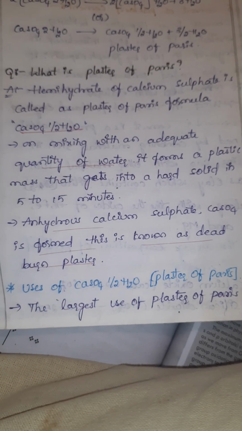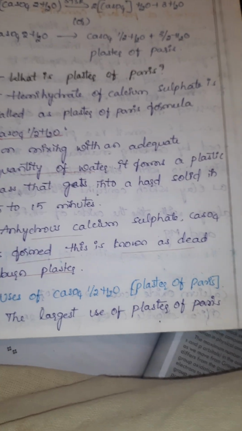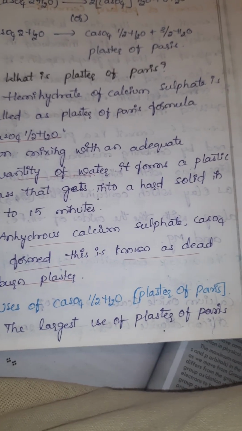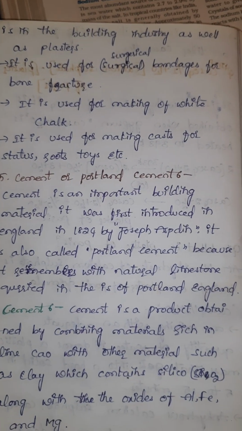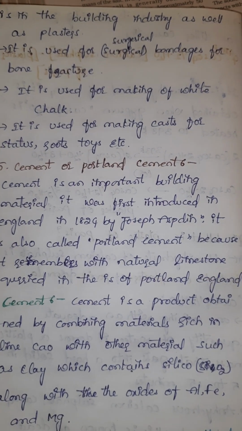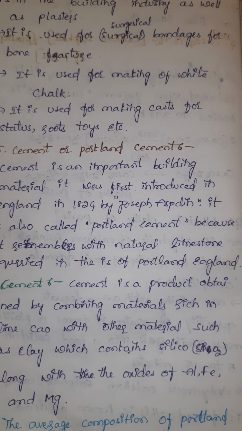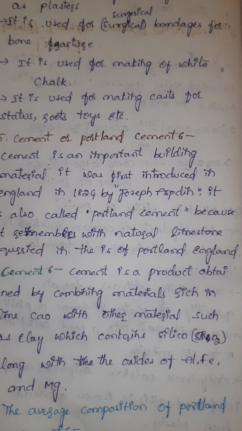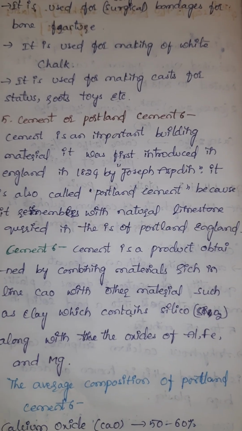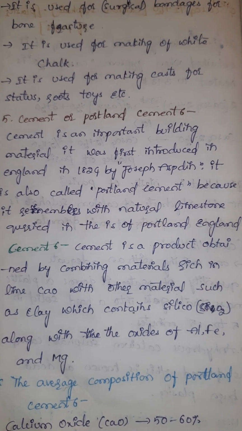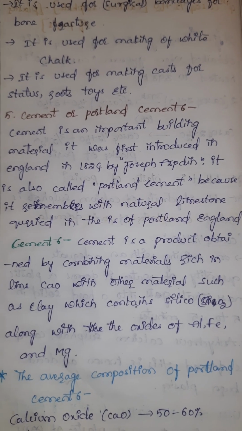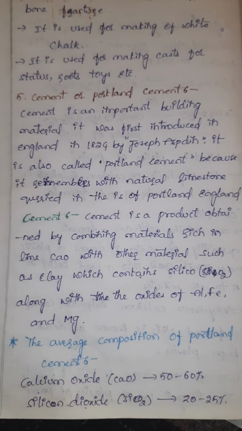Uses of calcium sulfate hemihydrate, POP: in the building industry as well as plasters. Used in surgical bandages for bone fractures. Used for making white chalks. It is used in making casts for statues, roofs, toys, etc.